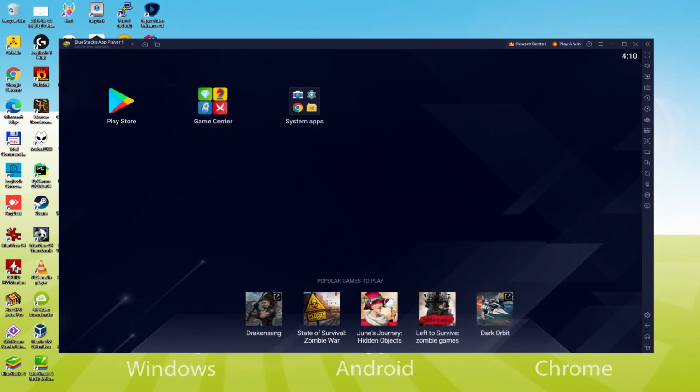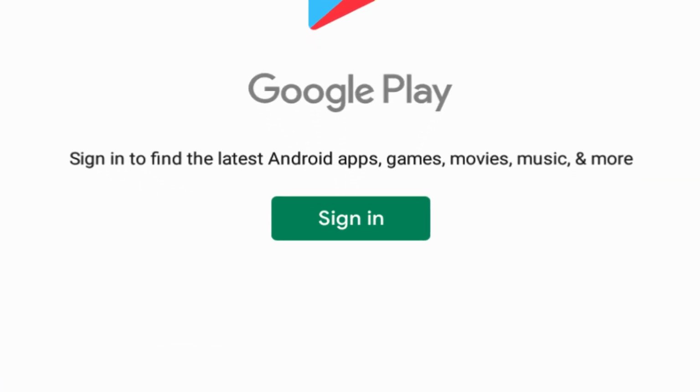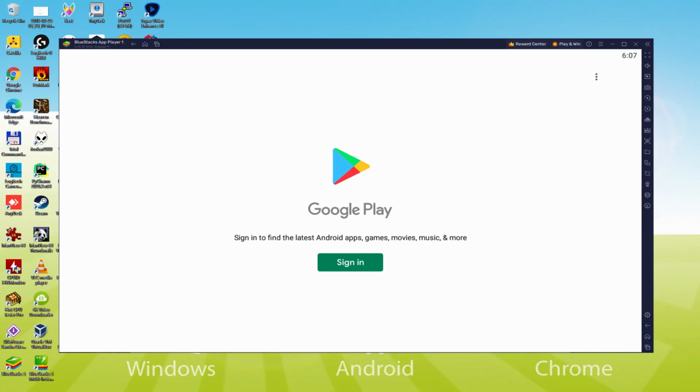We should do the next step, which is actually a requirement, and this is to visit the Google Play Store. And we'll click on Play Store. As you will notice the Google Play is presented. Here we have to log on. Now that we're here, we have to conduct this next phase which is mandatory. So we just click on Sign In.